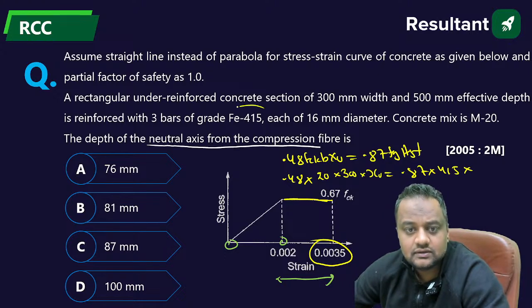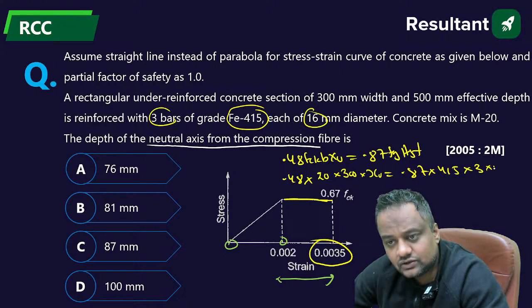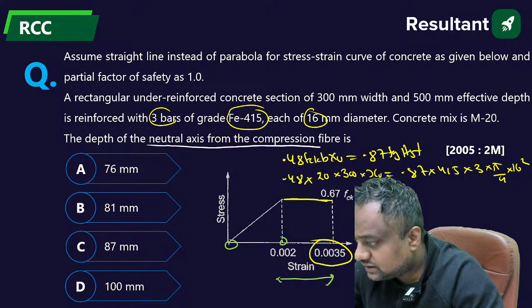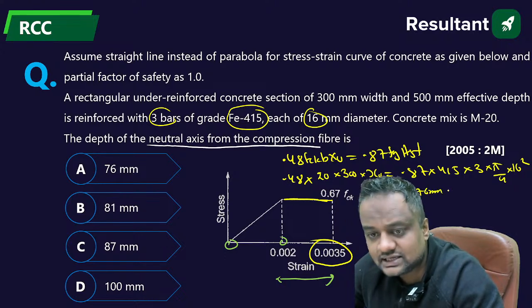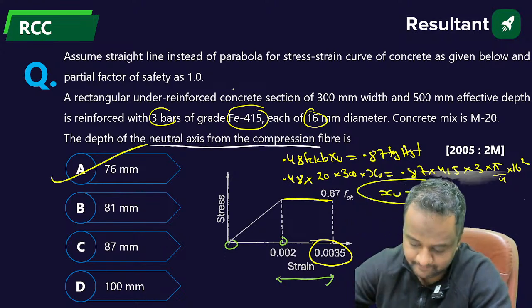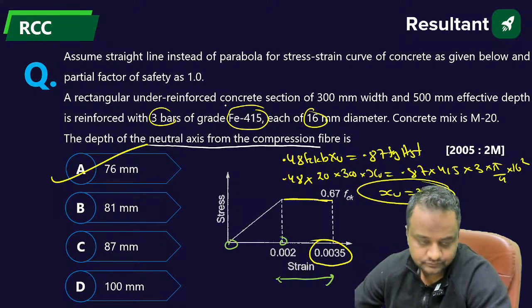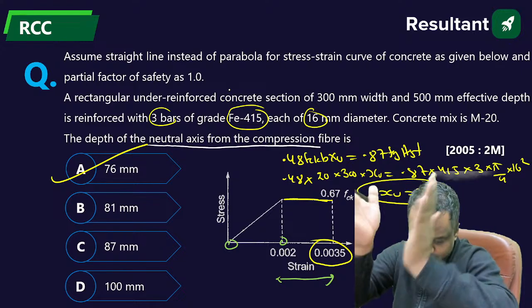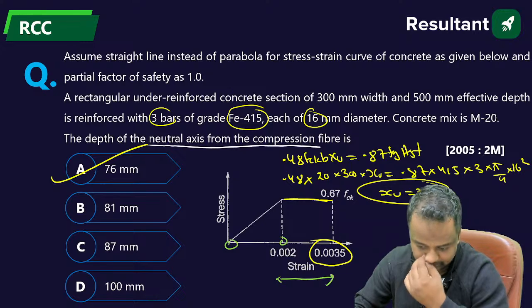AST is 3 bars of 16 mm diameter, so 3 into pi by 4 into d square. From here the XU value is 76 mm. Yes or no? Yes, good Arvind.